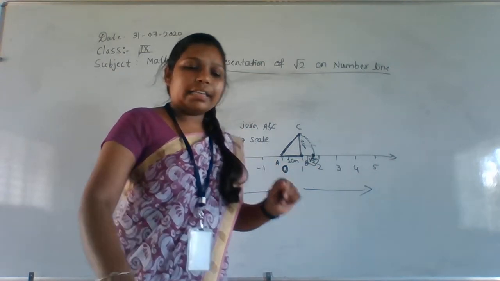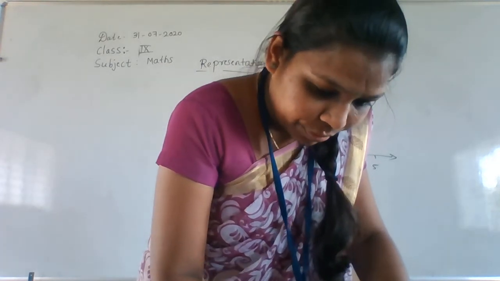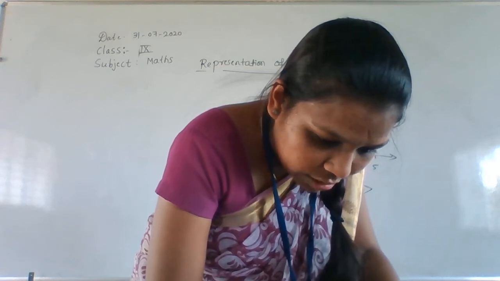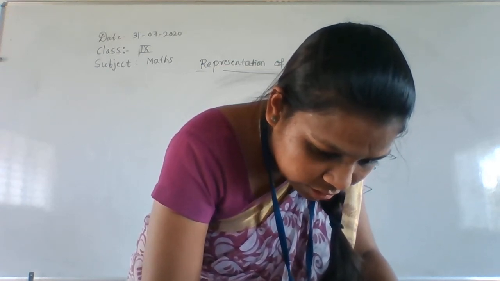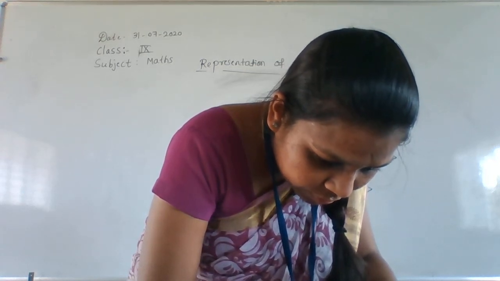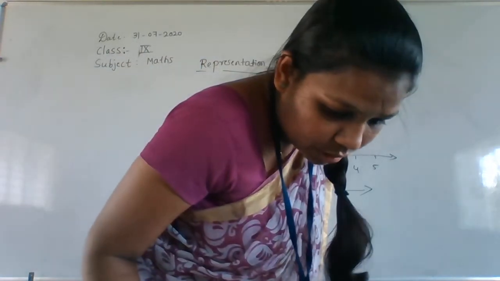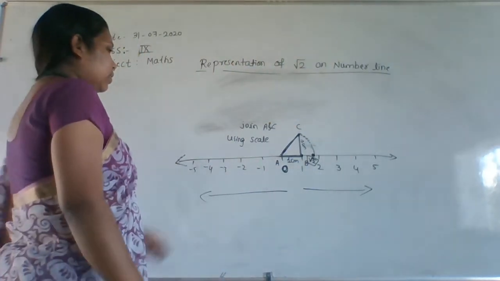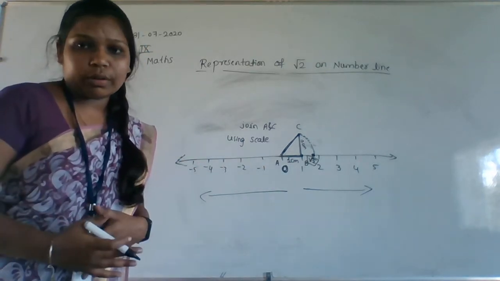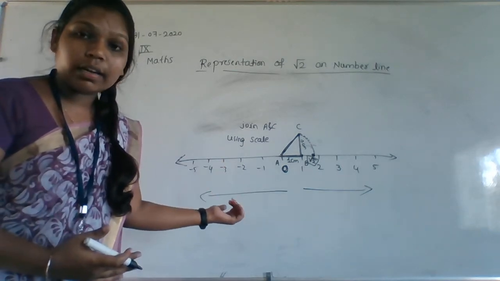Getting my point? And one more thing is there. Everyone, before the class you have to refer to the textbook also. Otherwise you will not understand, right? Yes, obviously. Exactly. This is our root 2 and this is how to represent root 2 on the number line. I hope everyone is understanding what I am saying, right?